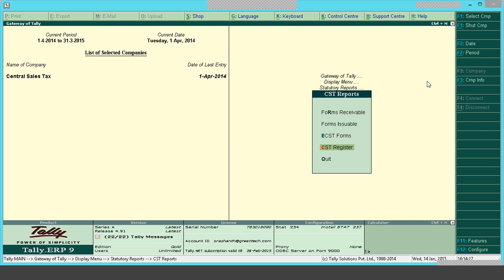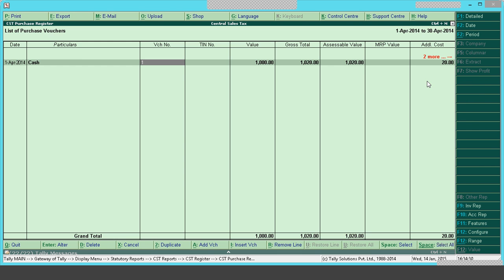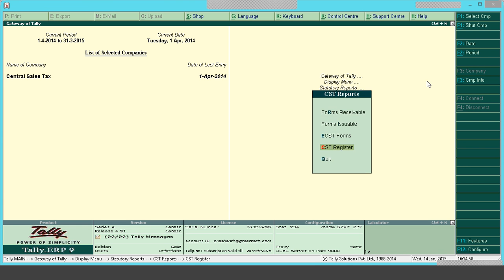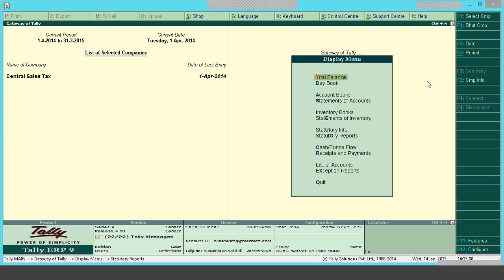And next we have the CST register. In the CST register, we will have the collection of the CST transactions. Like in the sales register, the sales transactions will be available. In the CST register, all CST related transactions will be available. There are two registers. One is for CST purchases, another one is for CST sales. So the accumulation of transactions will be available in this particular register. Okay. So these are the various reports available for CST in Tally.